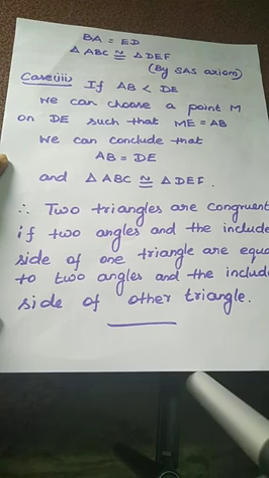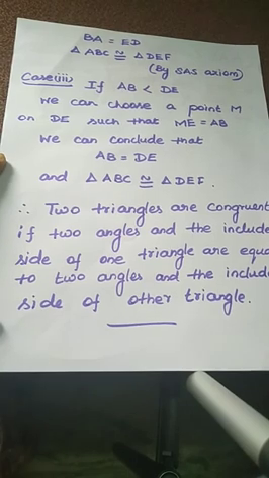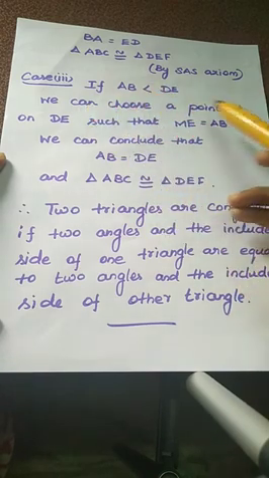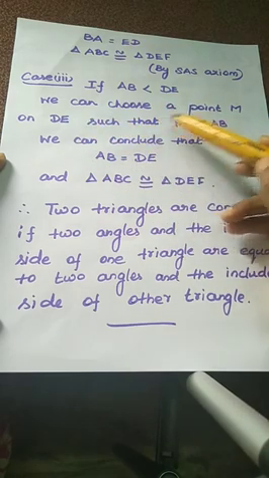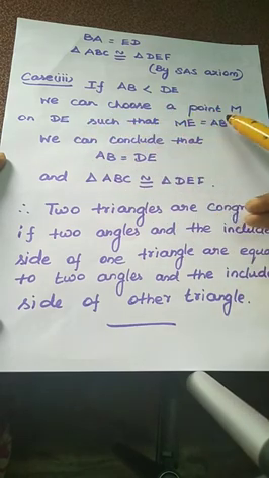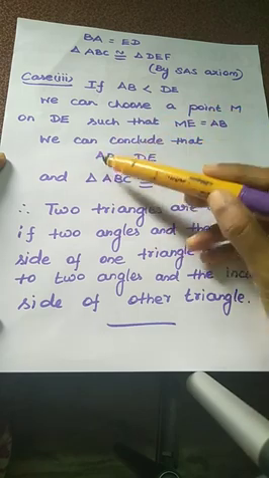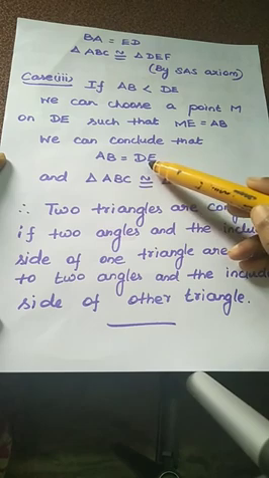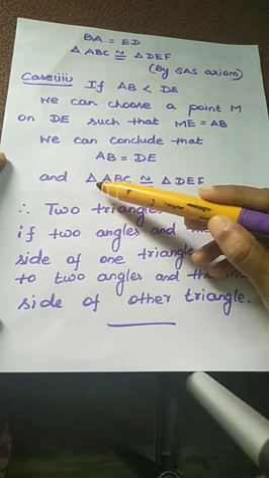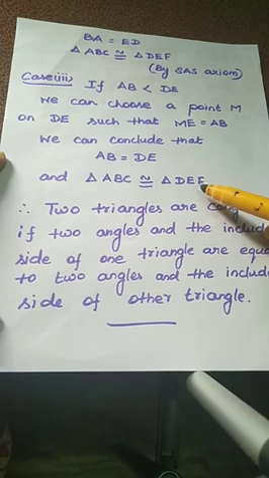Okay. Next, the third case, we take the side AB less than DE. In the second case we assumed the side AB is greater than DE. Now we take the side AB less than DE. The same procedure we follow here. Take a point M on DE such that ME equal to AB. So we can conclude that AB equal to DE. That is one of the sides of triangle ABC, and this is also one of the sides of triangle DEF. Therefore, triangle ABC is congruent to triangle DEF.